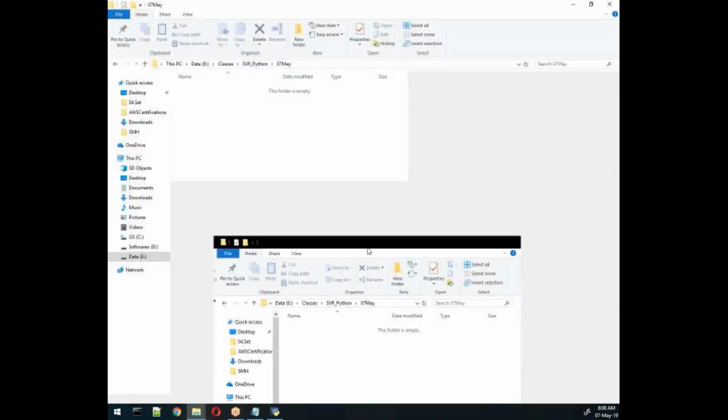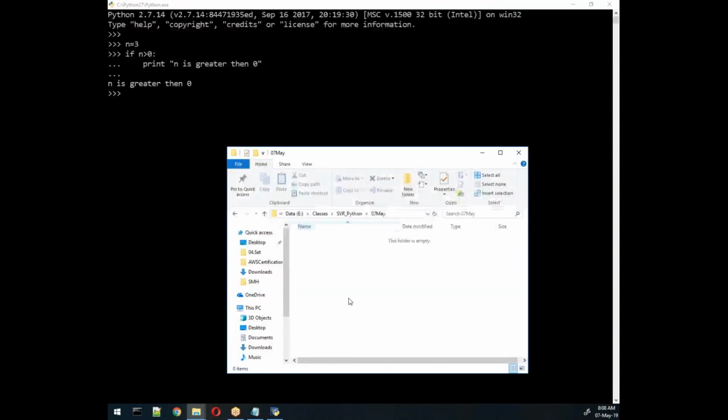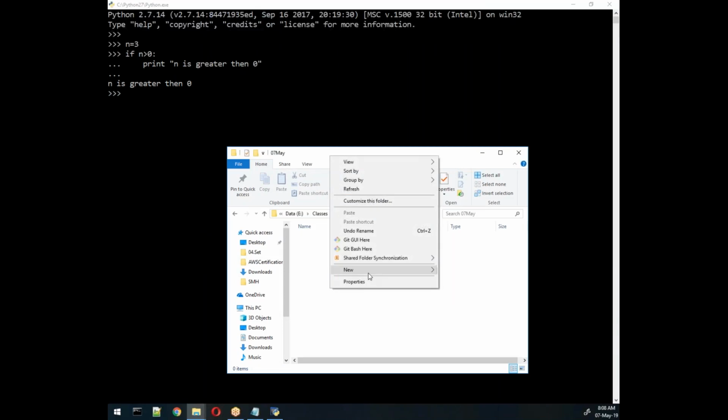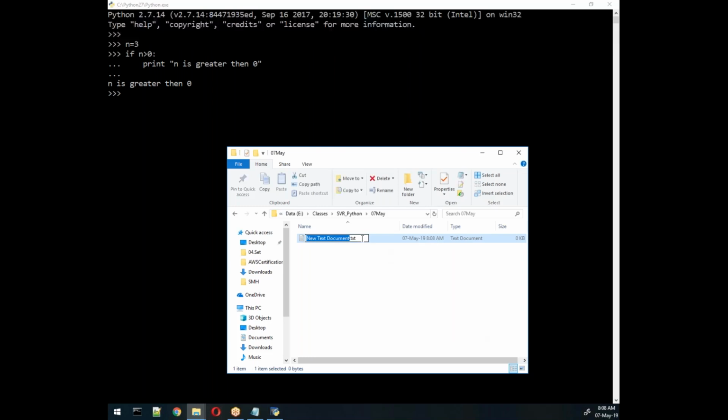So this is my folder, and here I'm trying to add one file. Last time we saw, we'll take one simple example here. Go to New and Text Document. It should contain the .py extension, otherwise it will not become a .py file.